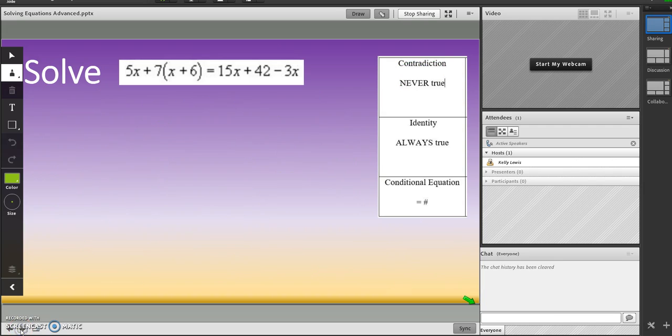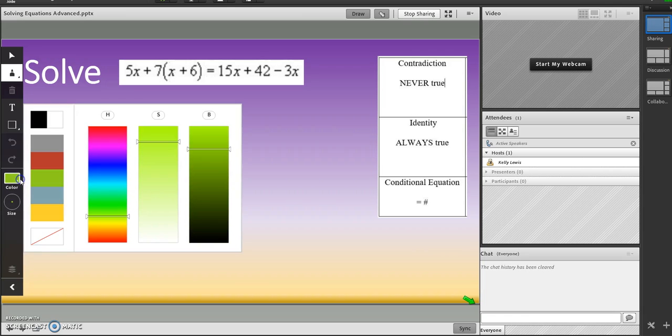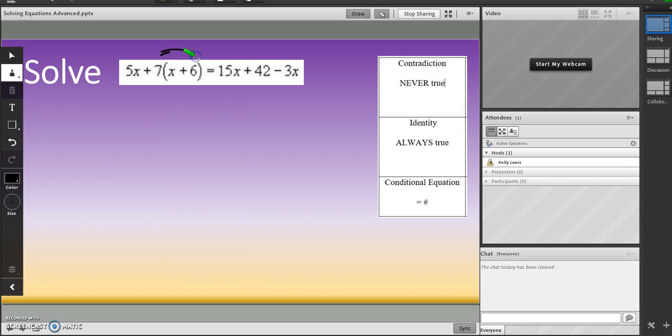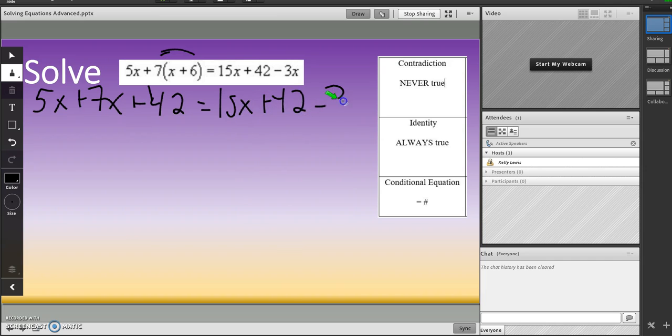Let's look at another one. Okay, you can do it. We're not going to freak out because it's long and big. We're going to distribute the 7. 7 times x, 7 times 6, 42 equals 15x plus 42 times 3.